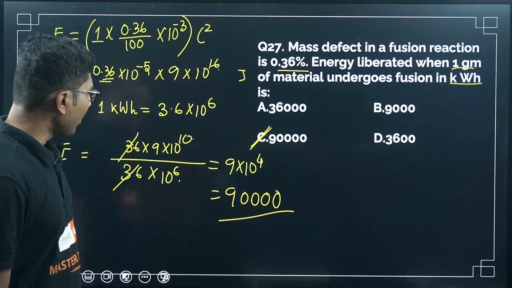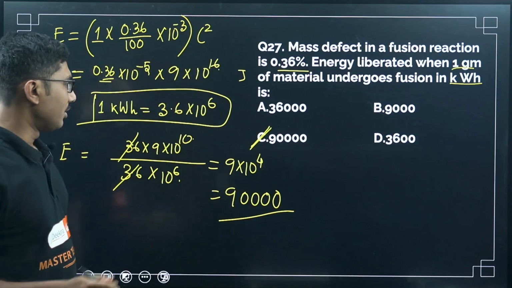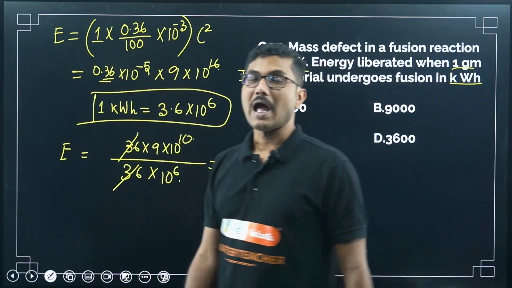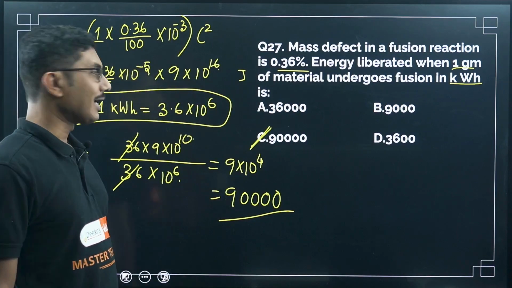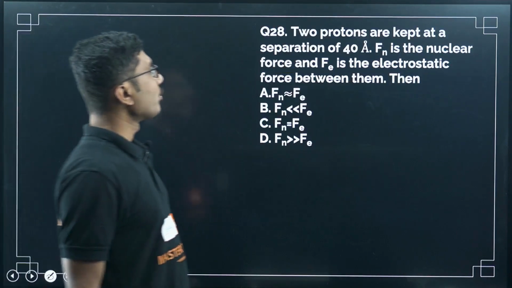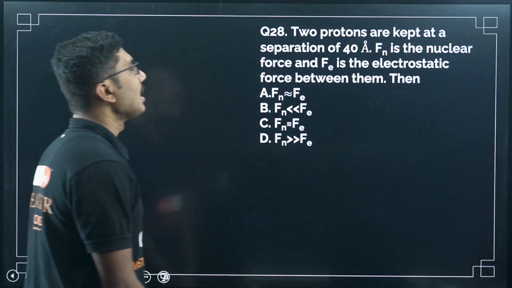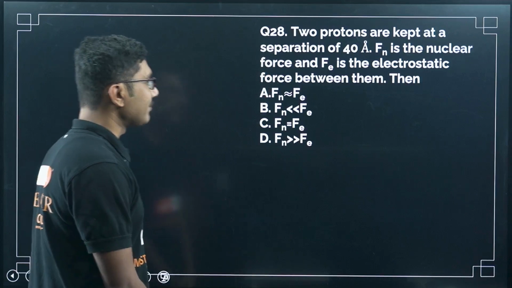Not a very difficult problem, but it's an interesting one, because I hope most of you are aware of this conversion factor, the unit 1 kilowatt hour. If you are not aware, then you must see this problem to find the correct answer. Now, two protons are kept at a separation of 40 angstrom. Fn is the nuclear force and Fe is the electrostatic force between them.